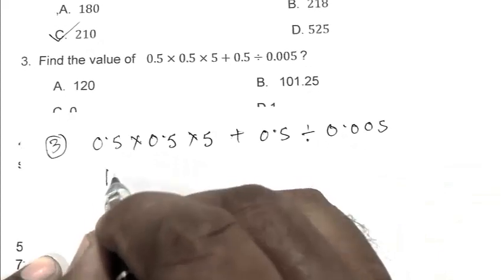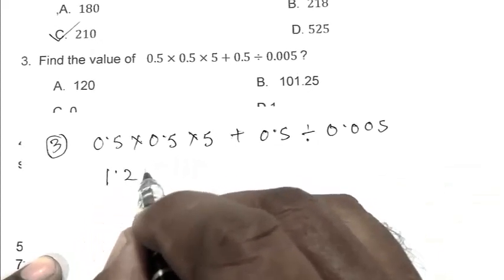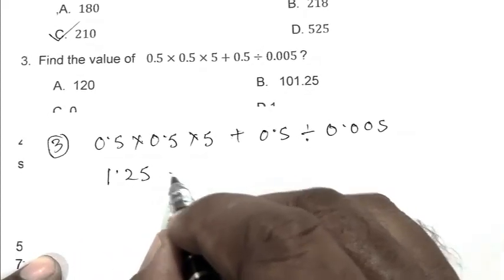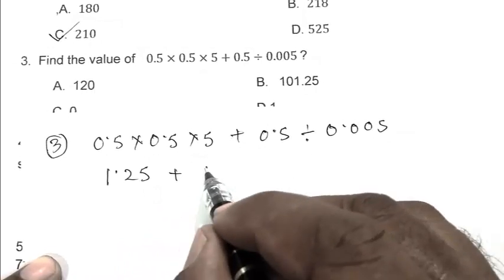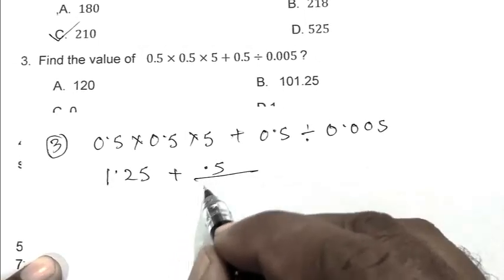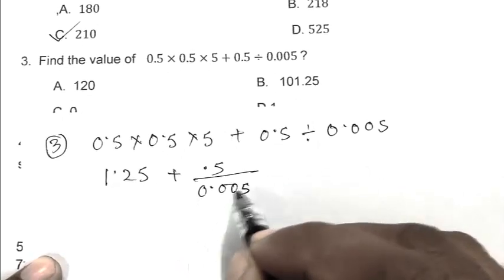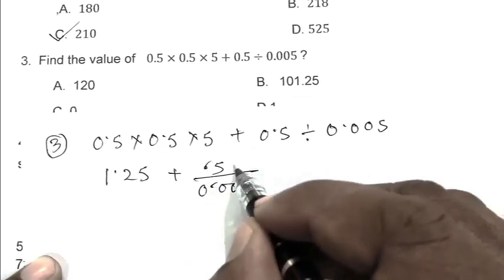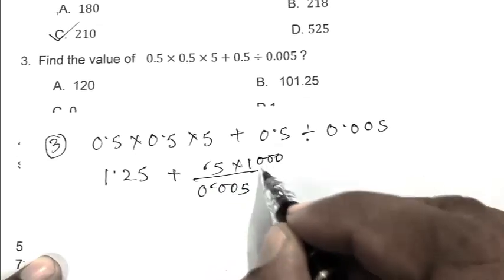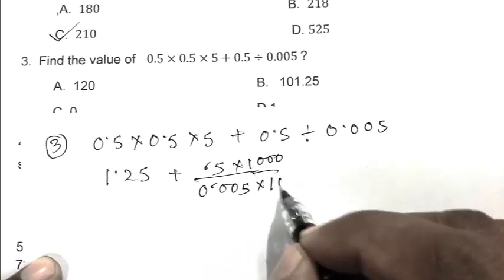This is 1.25 plus 0.5 by 0.005. Eliminating the point, we get 500 by 5, that is 100.